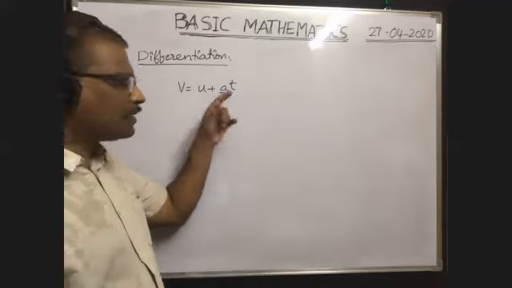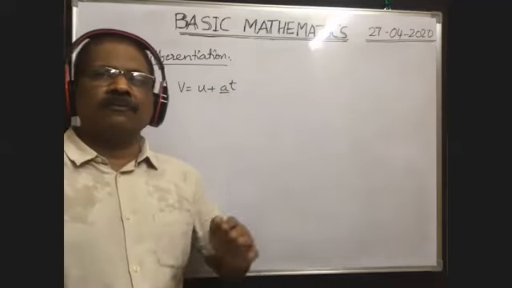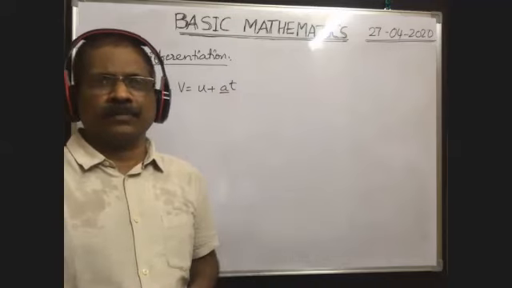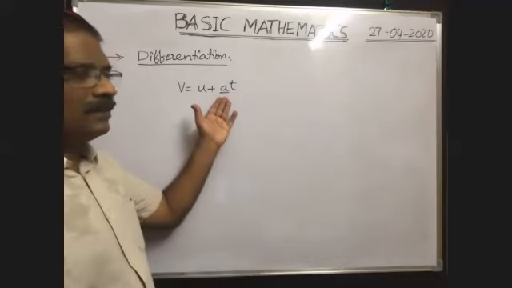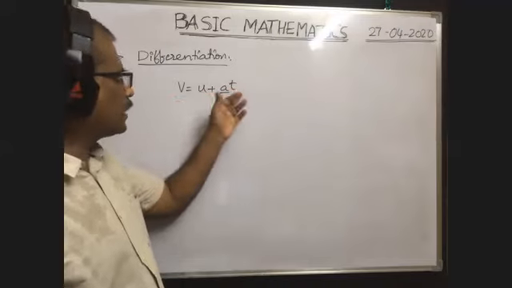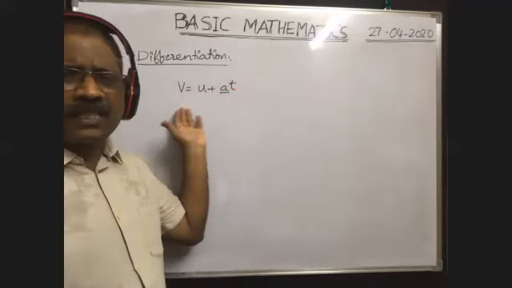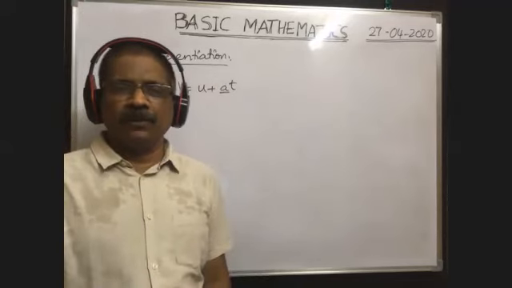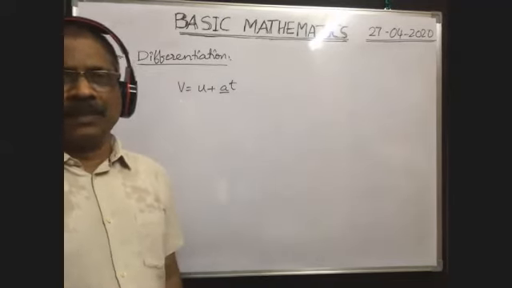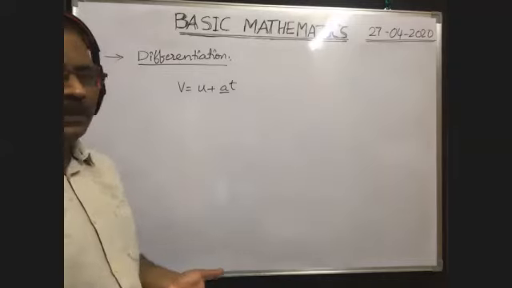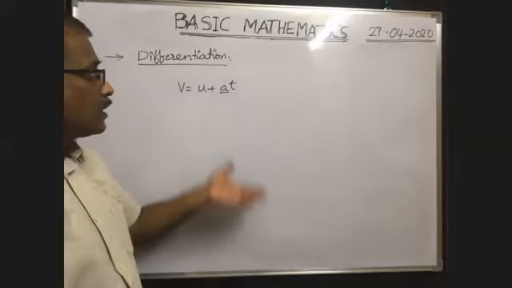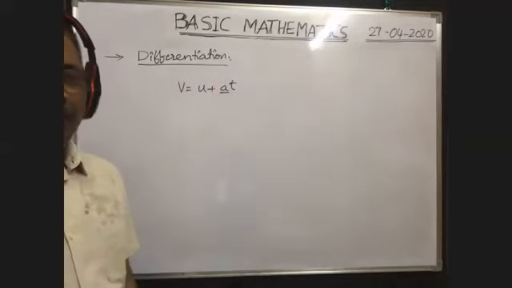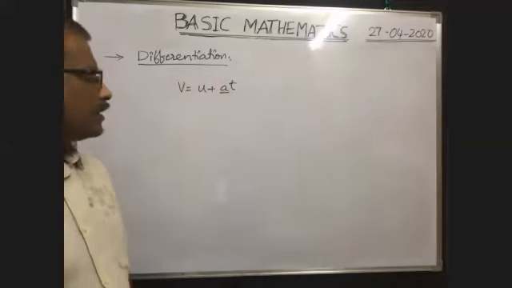Suppose acceleration is not constant, that means the force applied on a body is not constant, then acceleration is also not constant. When acceleration is not constant, after a time t seconds, what is the velocity? This is not the formula to obtain the velocity after t seconds. If a is not constant, how can we do it? For such types of cases, we need differentiation. Okay.